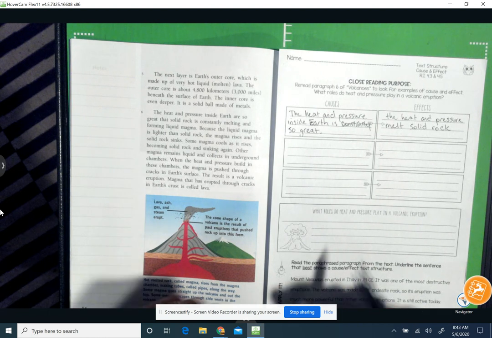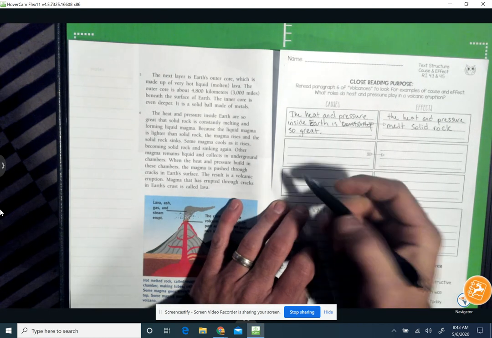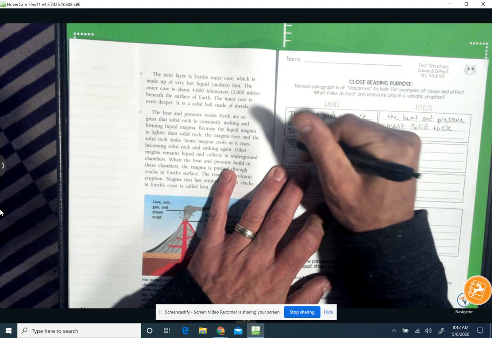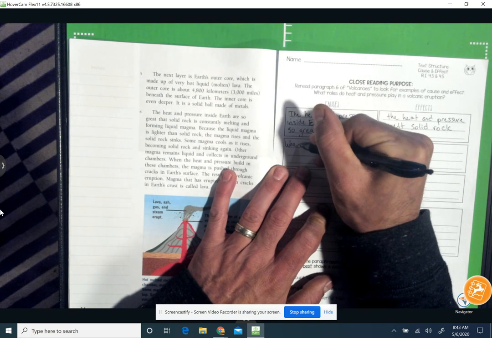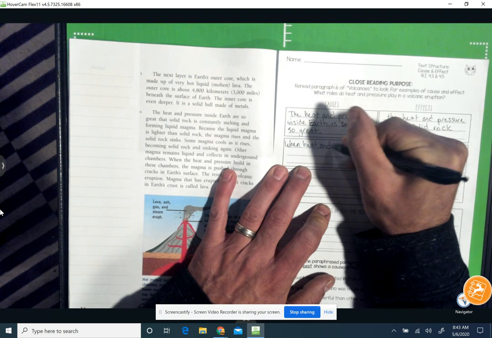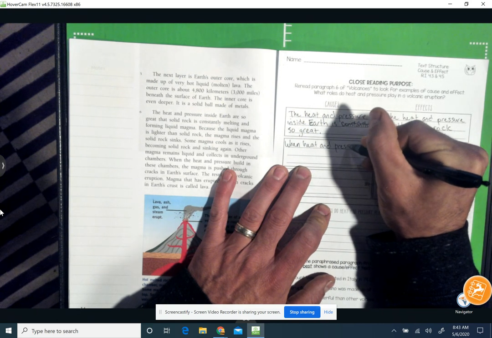So that's my second cause and effect sentence there. So when the heat and pressure build in these chambers, when heat and pressure build in the chambers,